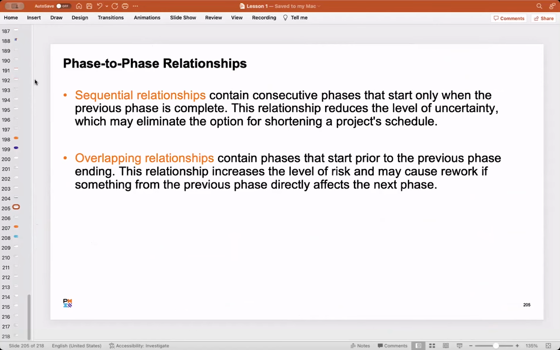But the mindset is applicable everywhere. For example, crashing: when you add more resources, this is there in operations, this is there in agile, this is there in predictive also. Common sense, no? When you are ready to put in more people, you will get the work done faster. Just in our house also, if I have one maid, she will take 2 hours. But if I have 2 maids, then it will get over in 1 hour. Like that, I'm assuming. That is what crashing is. That mindset is available everywhere.